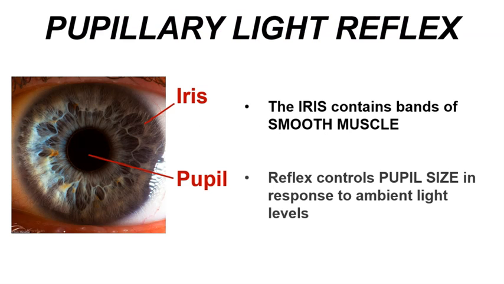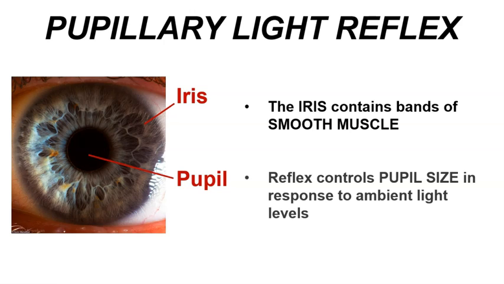So first we need a little introduction to the anatomy of the eye. The pupillary light reflex is a reflex of the eye. We see that the iris of the eye is the pigmented ring that's located at the anterior aspect of the eyeball. So not only does the iris contain pigment, but it also contains ring-shaped bands of smooth muscle. And those ring-shaped bands of smooth muscle help to determine the size of the pupil.